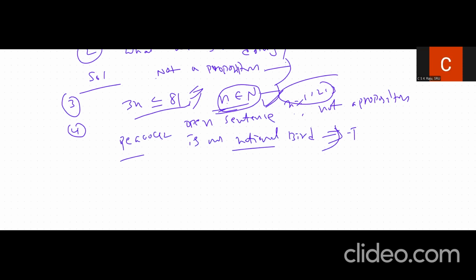So it has a fixed truth value, so it is true usually. So therefore it is a proposition. So similarly, the next question we'll discuss.